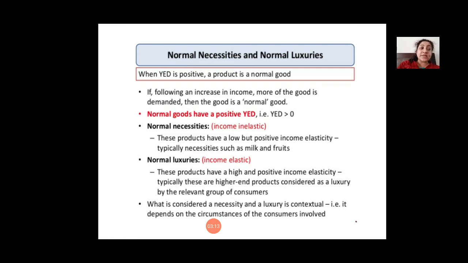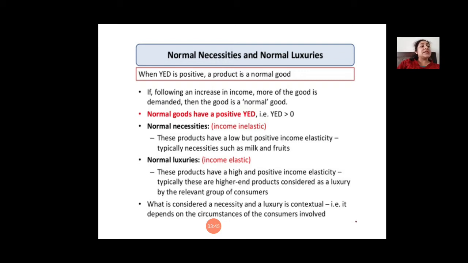Though income elasticity, YED, is greater than 0, for normal necessities it is income inelastic. While when we talk about normal luxuries, they have high income elasticity and also they are positive like necessities, but the demand for normal luxuries is elastic.